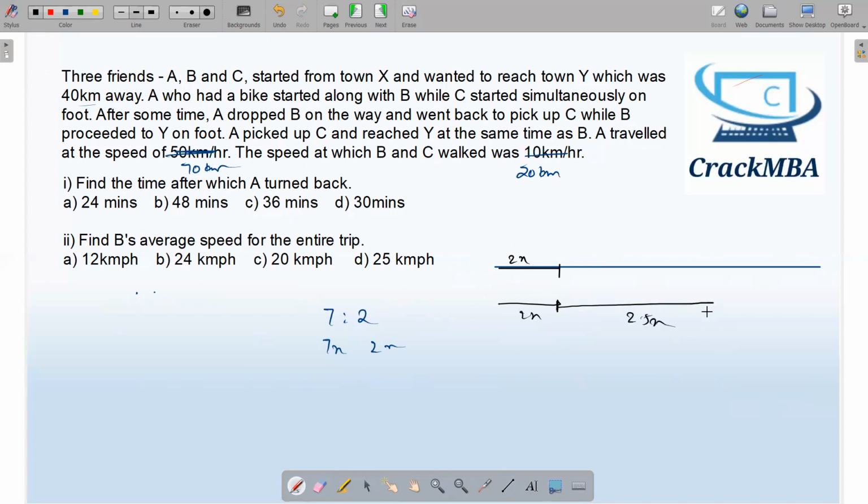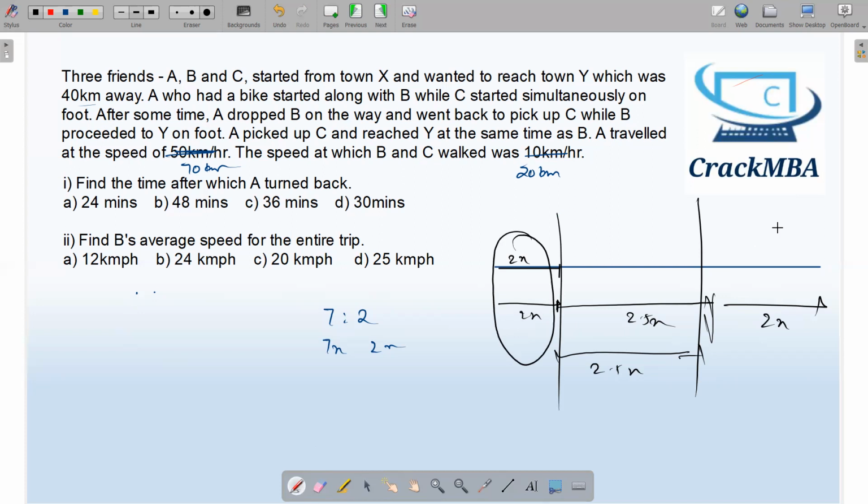2.5x kilometers forward, 2.5x kilometers backward, and the same process at this end also. This will be 2x. Basically these two parts will be in symmetry. Whatever value you get here, the same value you will get here. So in total he is traveling 2x plus 2.5x plus 2x, that is 6.5x, and whatever distance is given, just equate it.